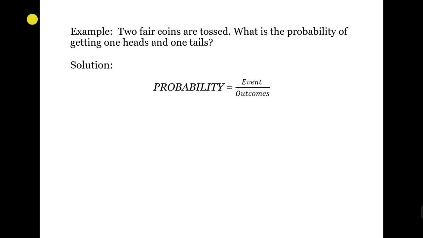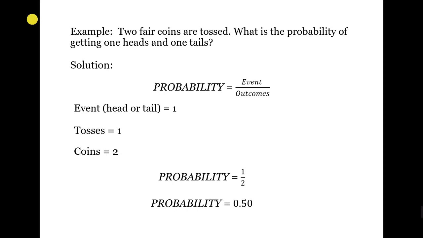If we try one toss for two coins, the probability for the head is 50% for one toss only. There are also possible outcomes of tossing the two coins, and these are head head, head tail, tail head, and tail tail.